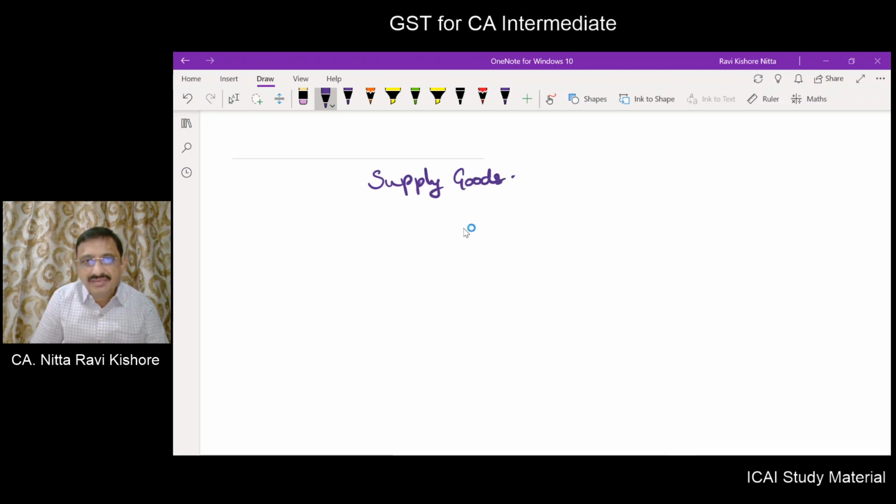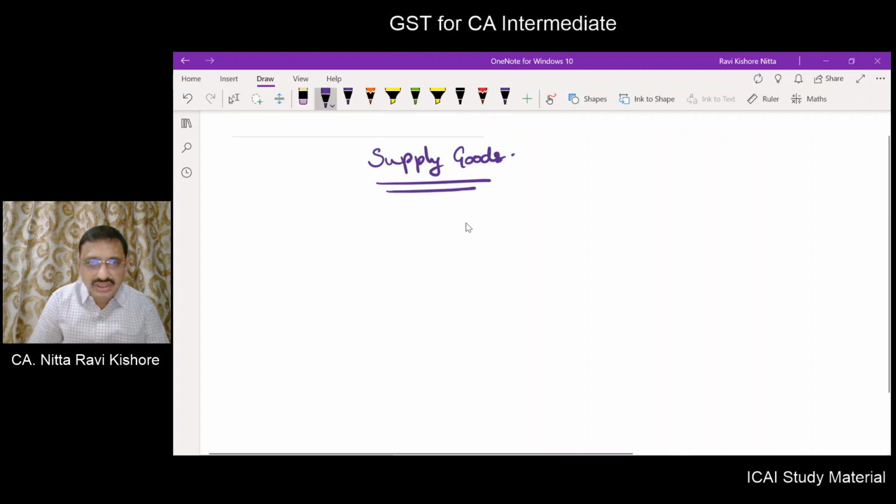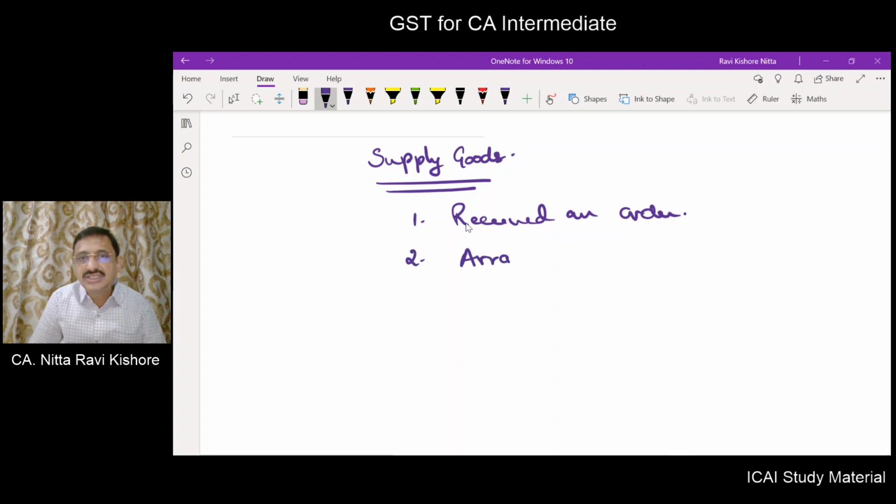However, the supply of goods in all cases may not be instant. For example, in respect of certain supply of goods, first I have received an order. That fellow will call it a purchase order, I will call it a sales order. Later, I arranged for dispatch.